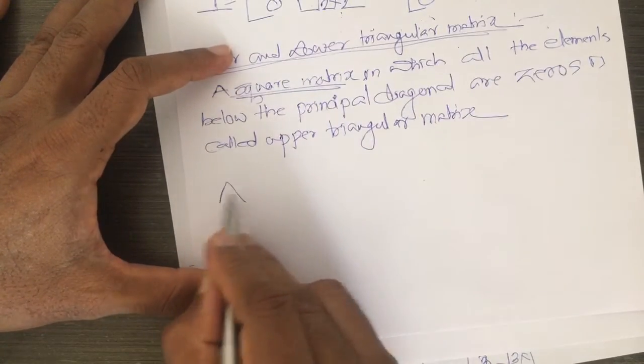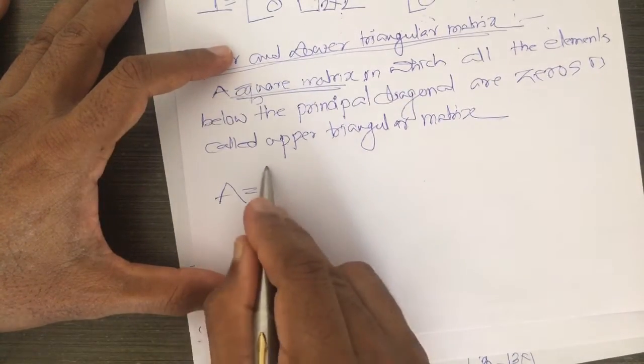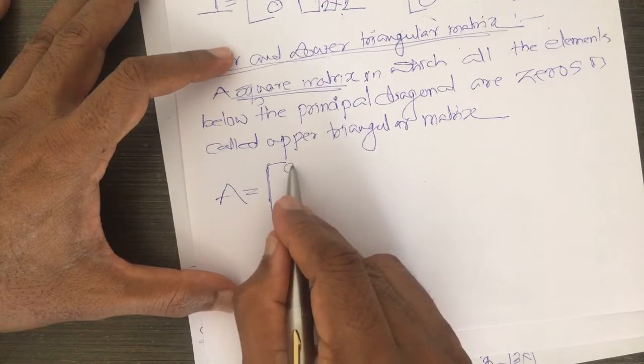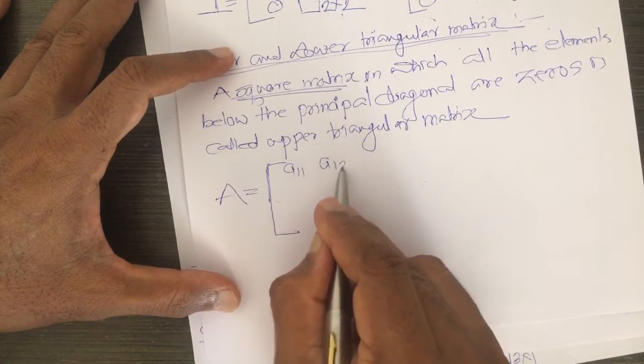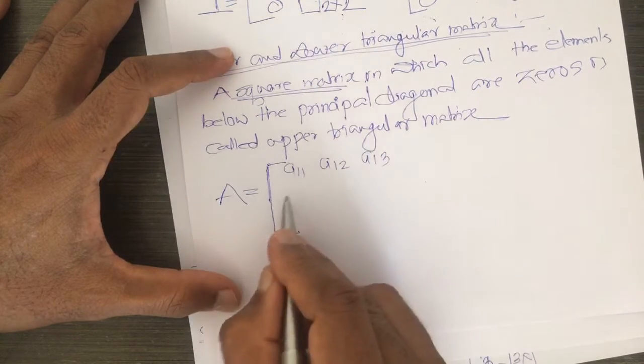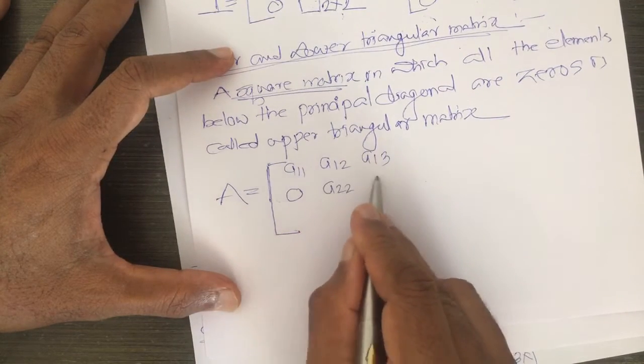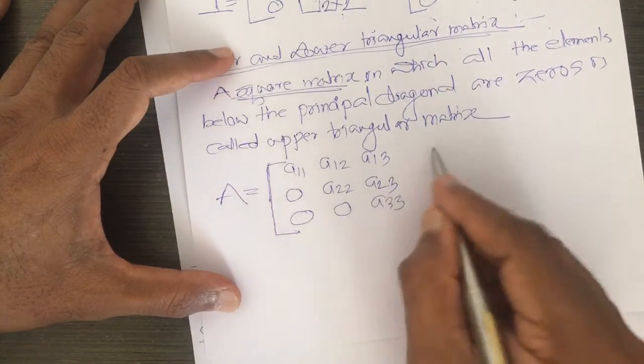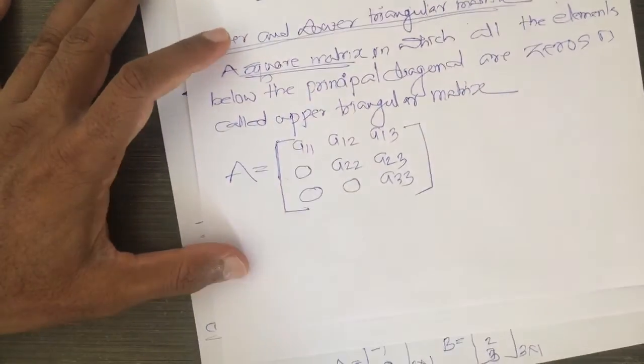See here, I take this example A of order 3 into 3. It is A11, A12, A13, 0, A22, A23, 0, 0, A33. So, this is an upper triangular matrix.